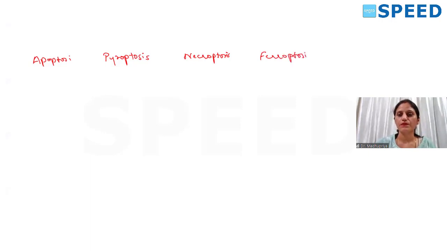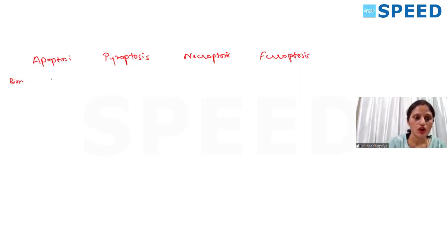Now you already know about apoptosis. You know there is something called pyroptosis, something called necroptosis, and something newly introduced called ferroptosis. Biochemically, how is it going to be different?